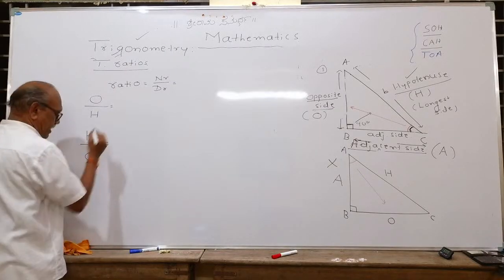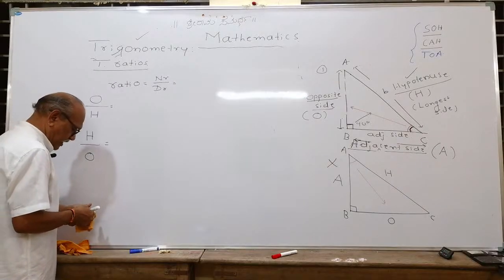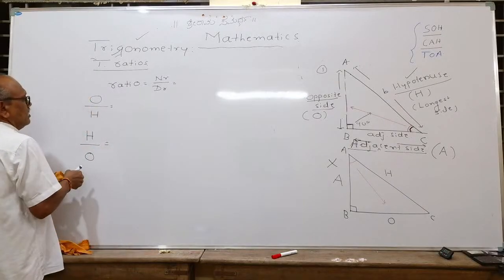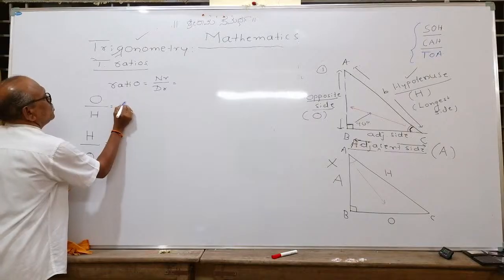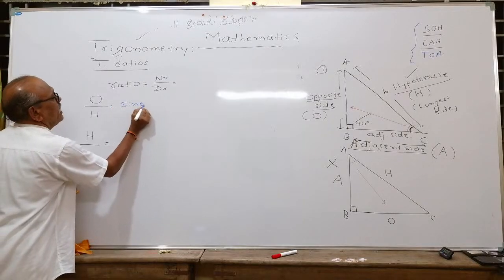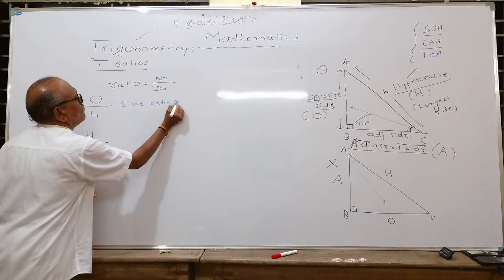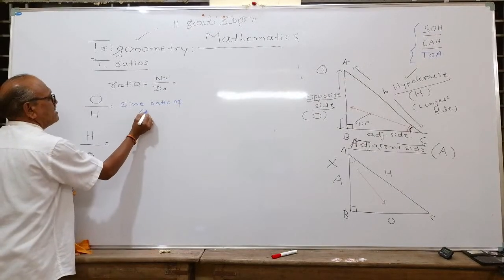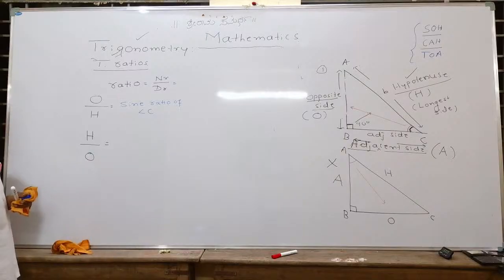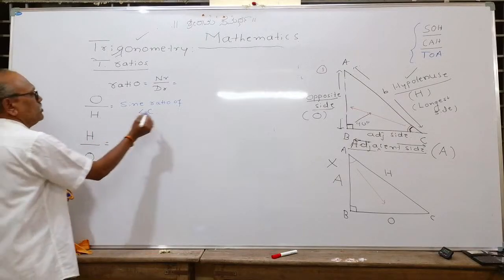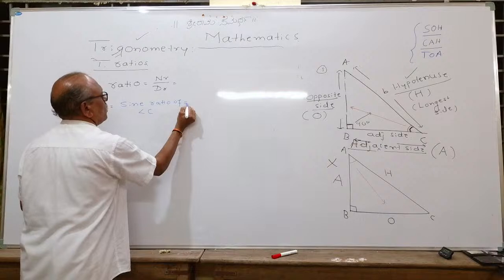We write it as the sine ratio of angle C, opposite upon hypotenuse.